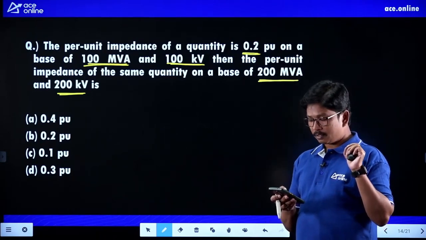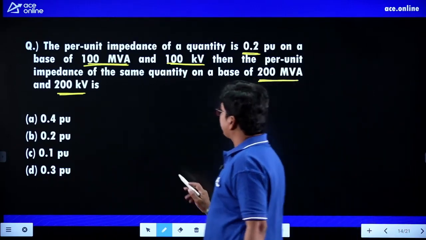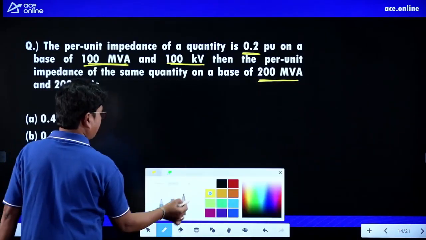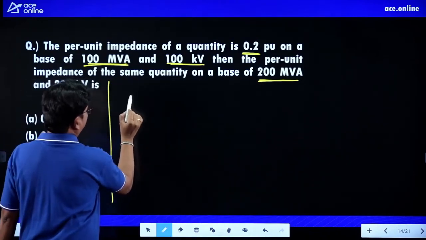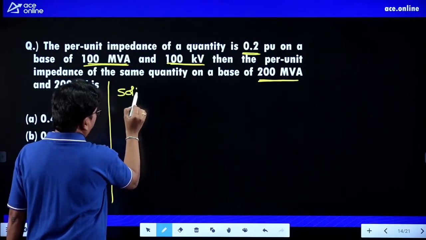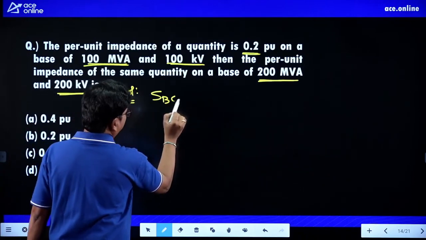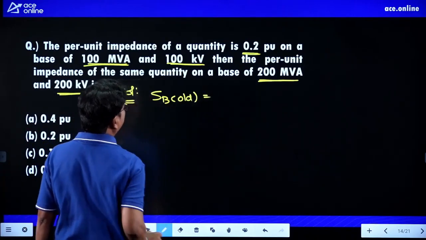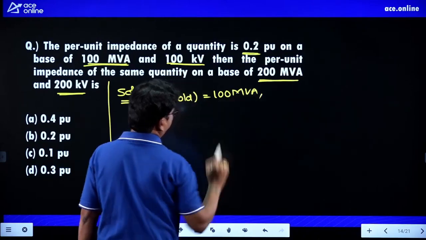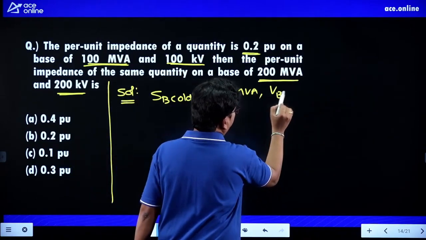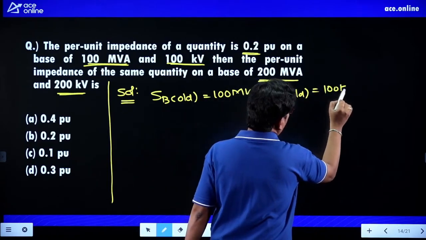Right, students? Just check here, students. Let me solve this one. Just check the solution. What is the S base old value? It is given as 100 MVA. V base old value is given as 100 kilovolts.